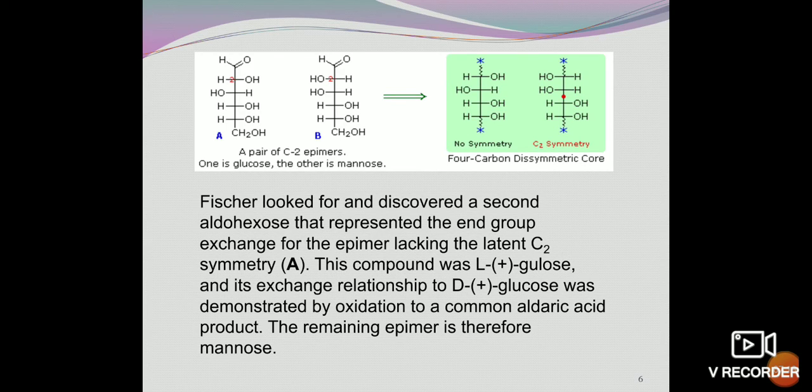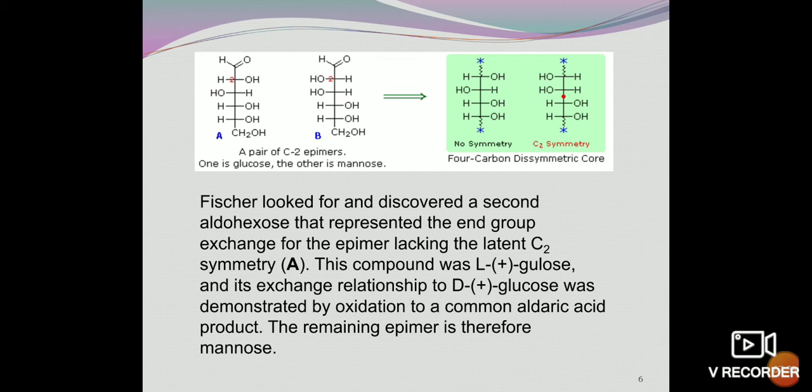So here we see A and B, the red dot, C2. So a pair of C2 epimers, one is glucose, the other is mannose. We don't know which is glucose and which is mannose. So C2 symmetry, the dissymmetric formula, the 4-carbon dissymmetric core, and here we see when we have exchanged the terminals, we see that there's no symmetry in A, and we see a C2 symmetry in the second formula.